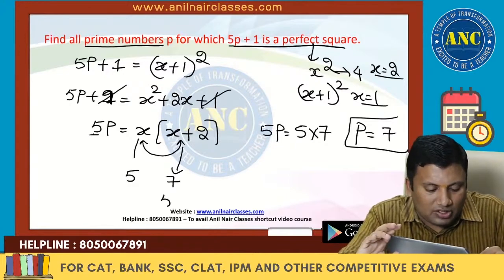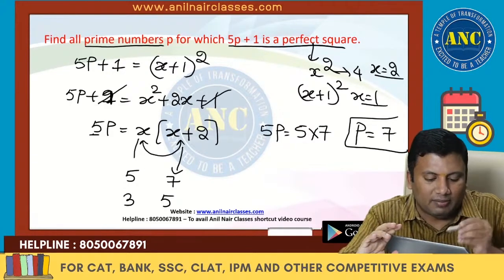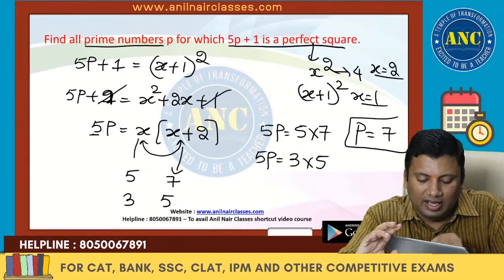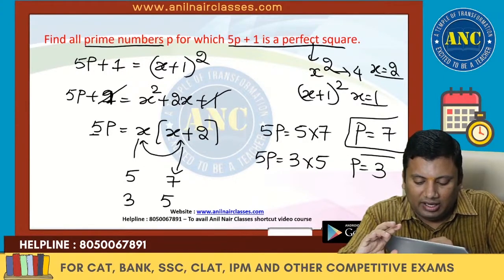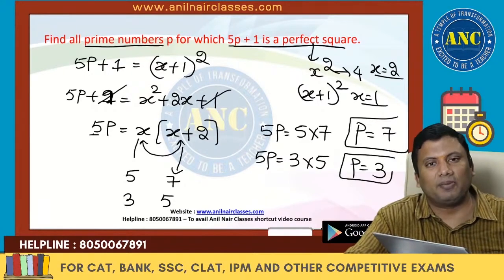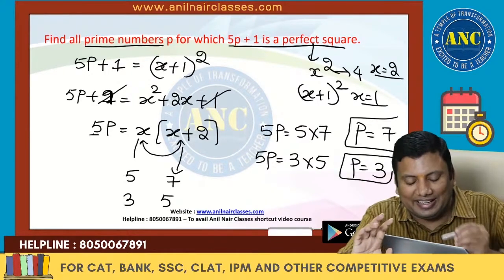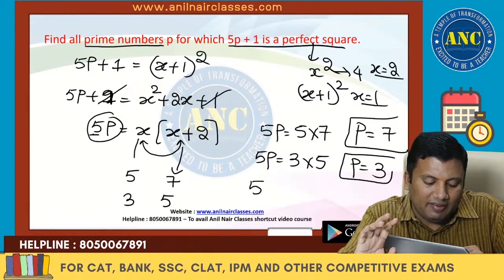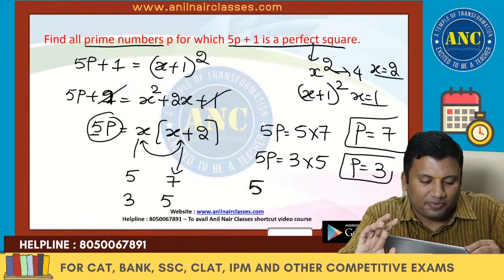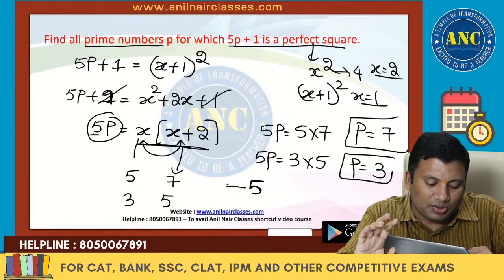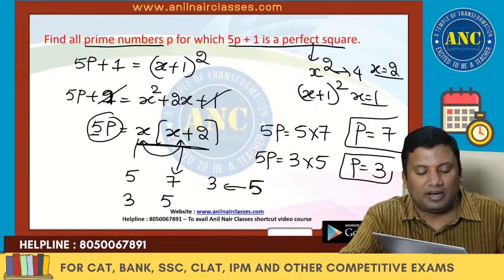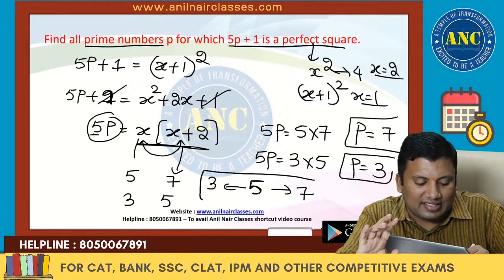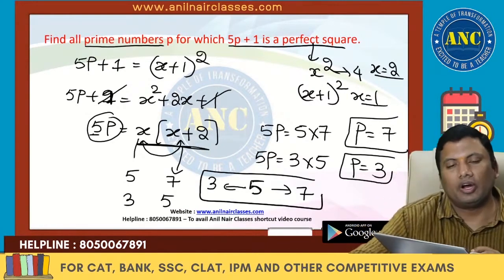Or if x plus 2 is 5, x is 3. So 5P is nothing but 3 into 5. The P value is nothing but 3. Now why did I write it as x plus 1 whole square? Because it is 5P, anyway the right hand side has 5. Here I got a difference of 2. Is there any prime number which has a difference of 2 with 5? 3 and 7. Directly I can go ahead and do it.